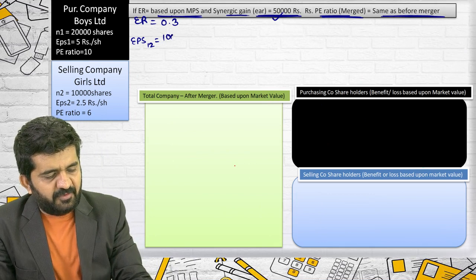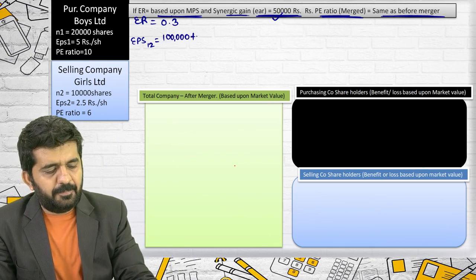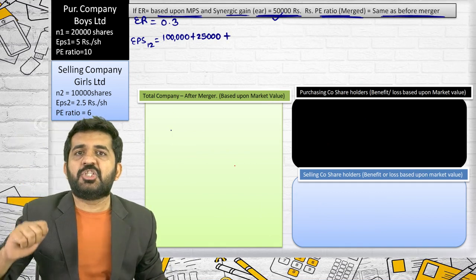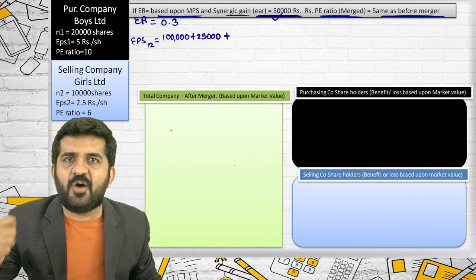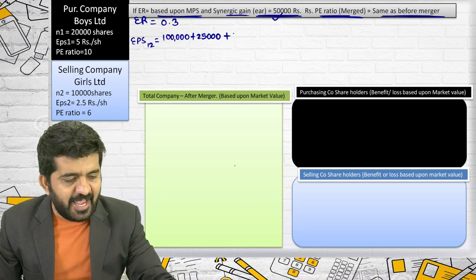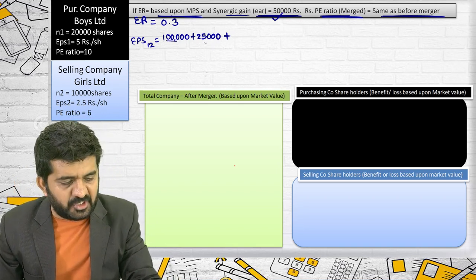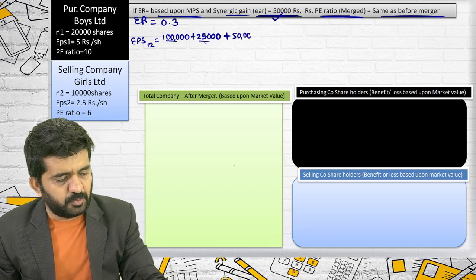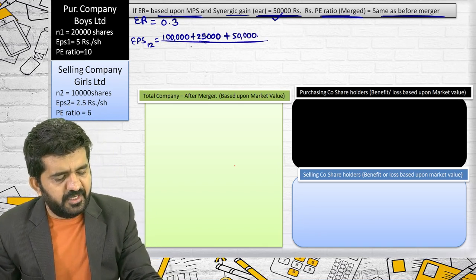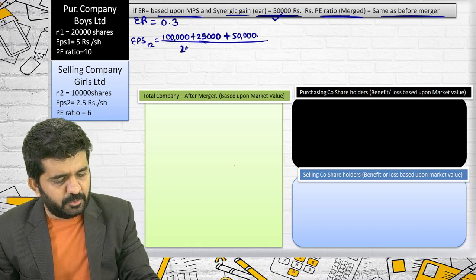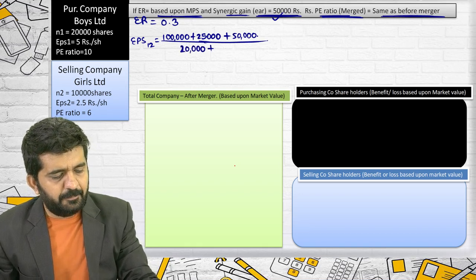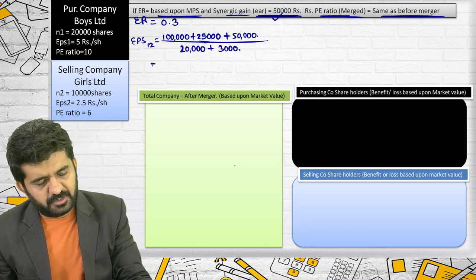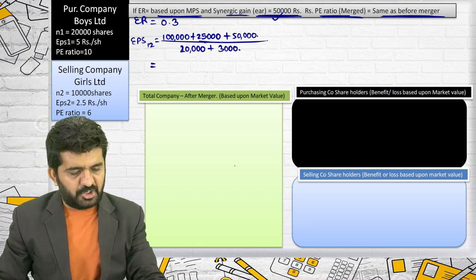EPS 1-2 will be 1 lakh plus 25,000 plus a synergic gain in form of earnings. Understand, anything is numerator, every figure is earnings. Synergic gain should be in form of earnings, 50,000, divided by 20,000, N1 plus N2, 10,000 into 0.3 will be 3,000, or it is N2 multiplied by exchange ratio.